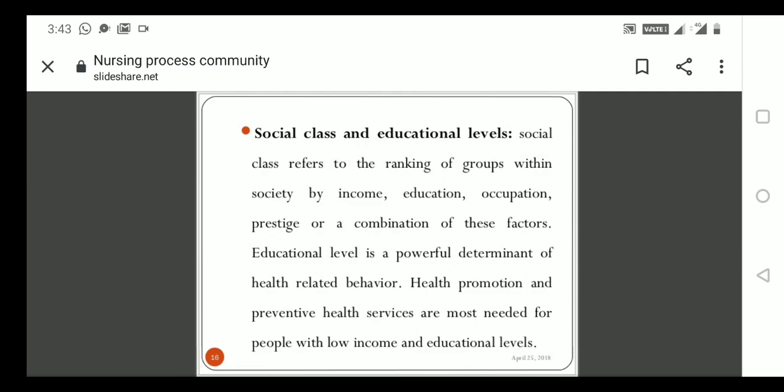So once you are giving health education, try to give it in a low-budget way, and you should see what the resources are. We should go for easily available resources. Understand from the community, then you can teach. These resources are easily available and low cost, so you can take those resources from the community.